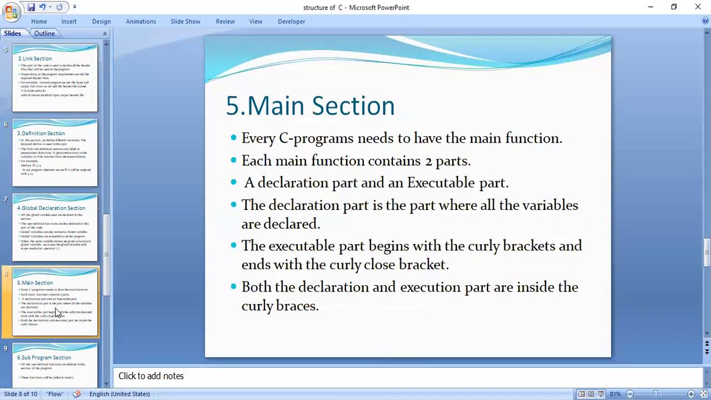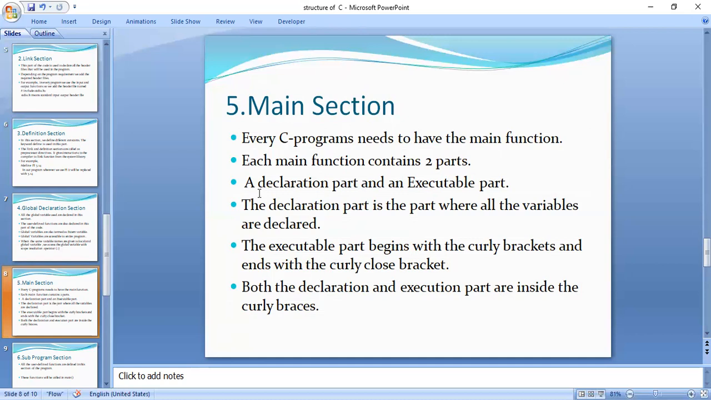In this main section, every C program is going to contain the main function. Without the main function, there is no C program. Why? Because the main execution of a C program begins with the main function, and this main function contains two parts: the declaration part as well as the executable part. In the declaration part, like how we declared int a in the global variable section, here also we declare the variables in the main section.